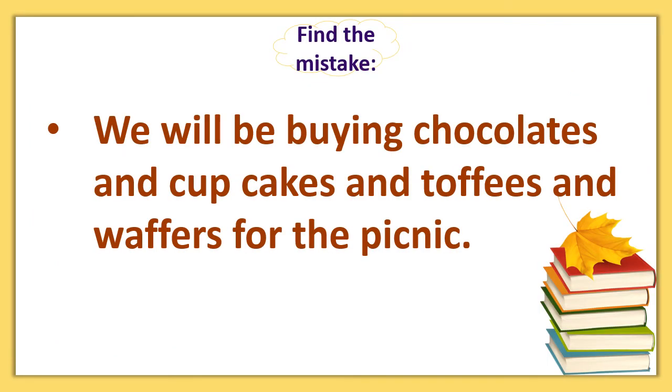Okay, one more for you. We will be buying chocolates and cupcakes and toffees and wafers for the picnic. What is wrong in this sentence? The placement of and. We cannot place and so many times when we want to mention a list of things. We have to write a comma for the first three words. The correct answer is: we will be buying chocolates, comma, cupcakes, comma, toffees and wafers for the picnic.